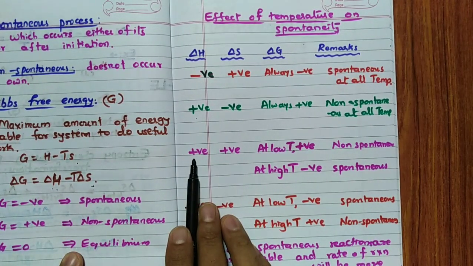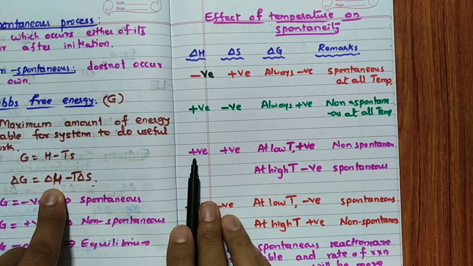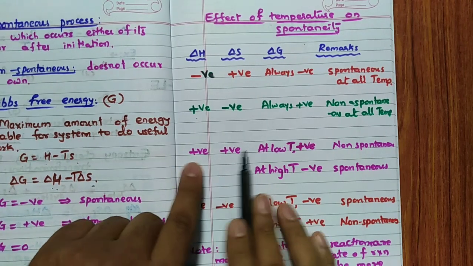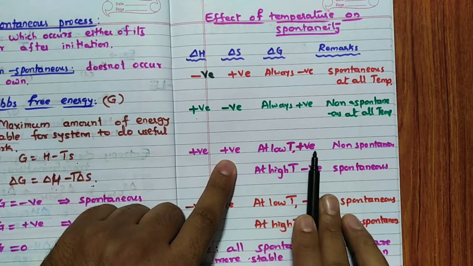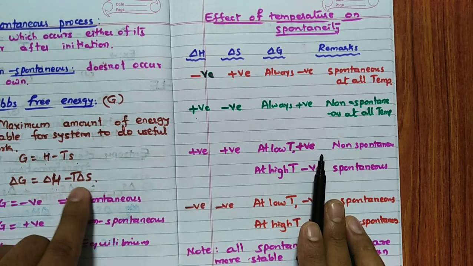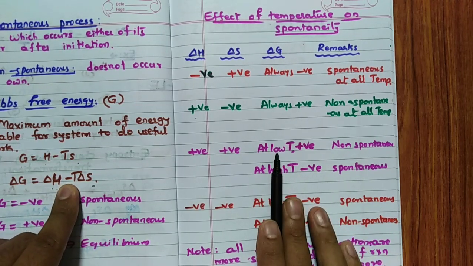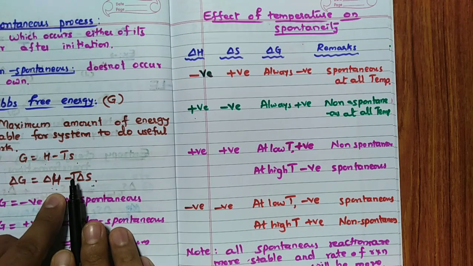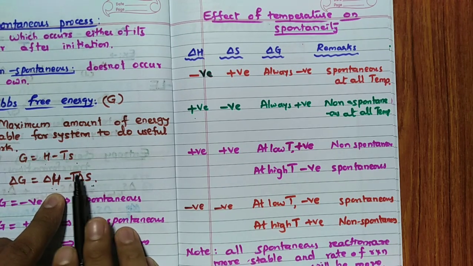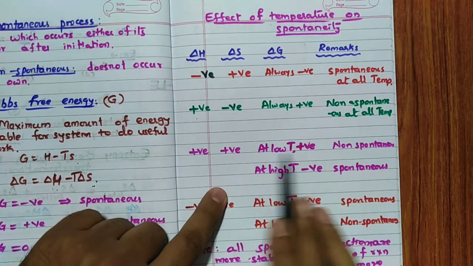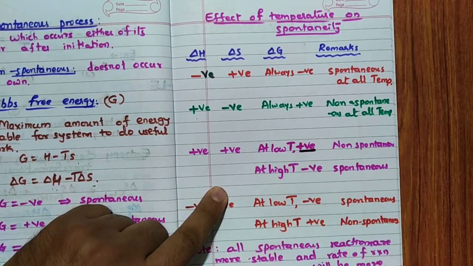If delta H is positive, and delta S is positive, then both are positive. At low temperature, delta G is positive. See, this is positive and this is positive. Positive of negative will get negative. Correct? At low temperature, T delta S will be less than delta H. Hence, remember, it is a non-spontaneous process. You are going to get positive delta G.